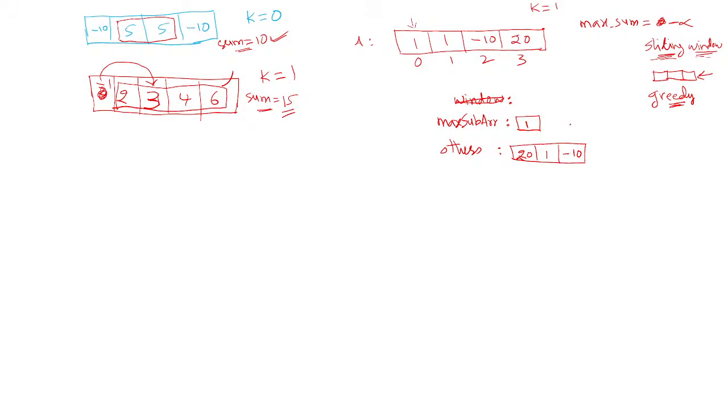Then I find out the current sum. Current sum and max sum values are required. Anyhow, I have max sum here. The current sum always represents the sum of the elements present in the max sub array. Please remember, in this sub array. So what is the current sum? Previously it is 0 and now it is 1.